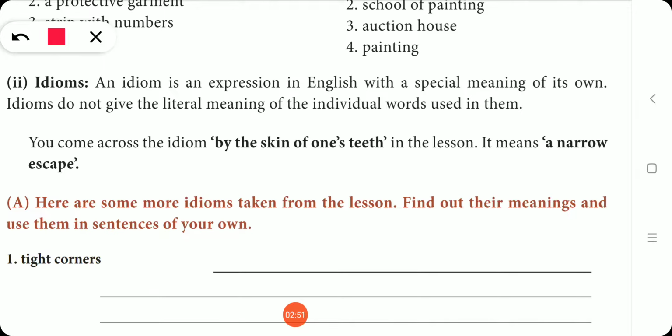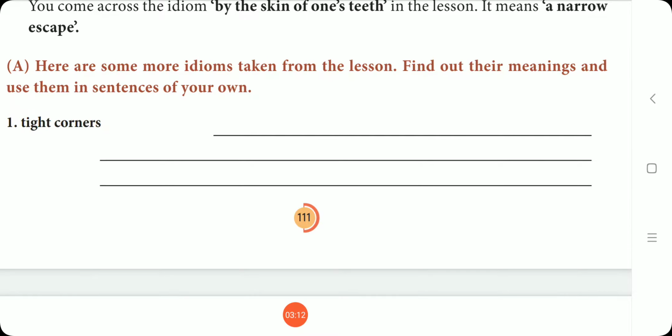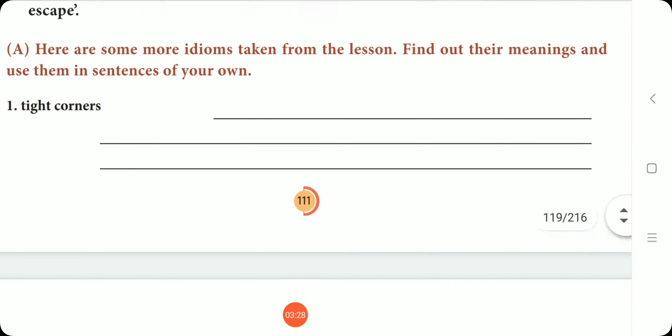Okay, so an idiom is an expression in English with a special meaning of its own. Idioms do not give the literal meaning of the individual words used in them. You come across the idiom by the skin of one's teeth in the lesson. It means a narrow escape. Okay, we have seen in the prose itself, right? So here are some more idioms taken from the lesson. Find out their meanings and use them in sentences of your own. So first one is tight corners. So tight corners means, what is the meaning? In difficult situation. So find the meaning and frame a sentence of your own.